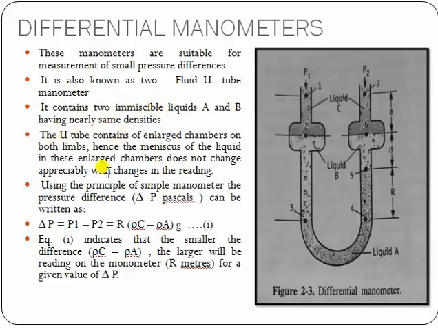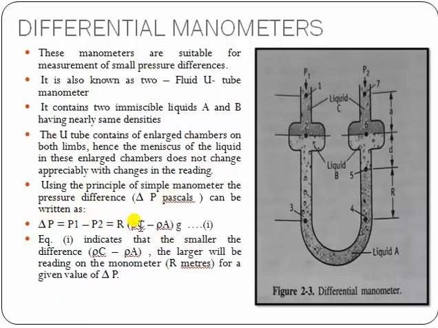The U-tube contains an enlarged chamber on both the limbs, hence the meniscus of the liquid in this enlarged chamber does not change appreciably with change in the reading. Whenever you apply the pressure, the pressure will not be changed, as its shape retards that pressure on both the sides. So using the principle of simple manometer, pressure difference can be written as P1 minus P2 is